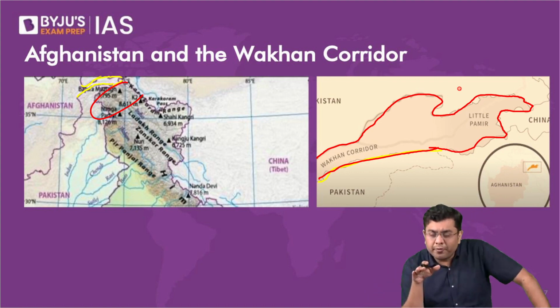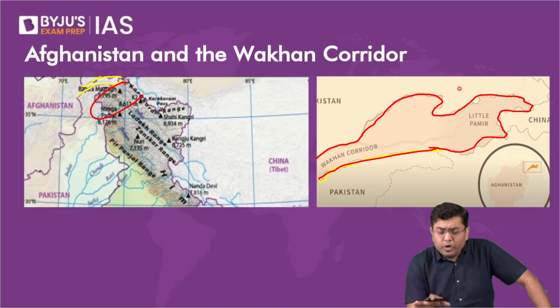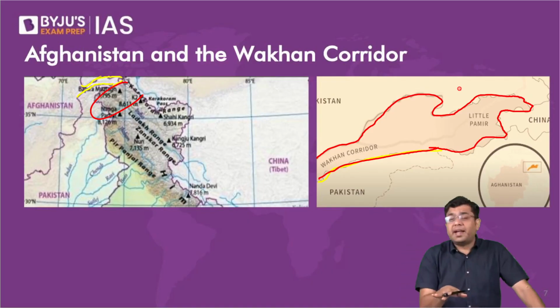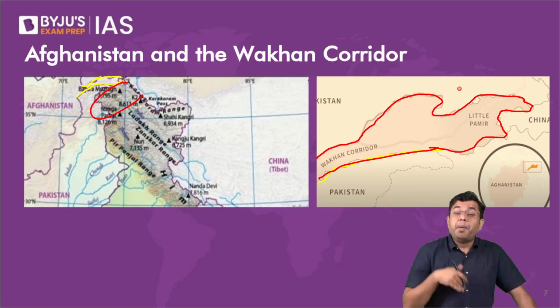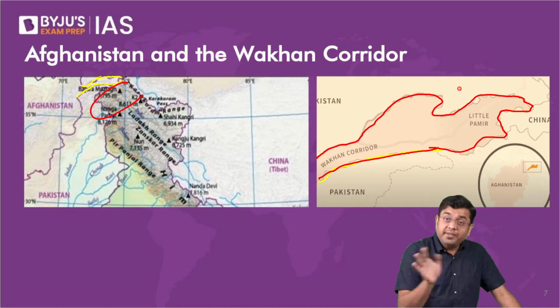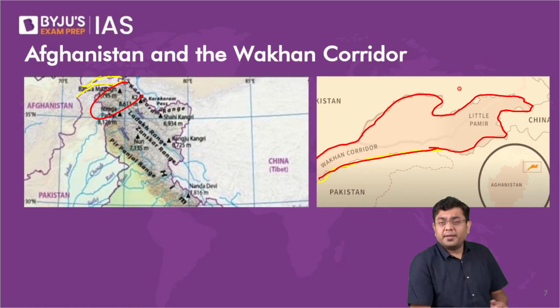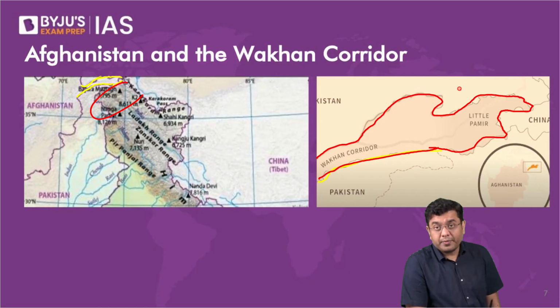Wakhan corridor provides you with a kind of passageway. It is not that the Wakhan corridor is at sea level. Absolutely not. It is also at an elevation, but it provides you with an easy movement rather than navigating through these very lofty and steep sided mountains. So that is the importance of Wakhan.